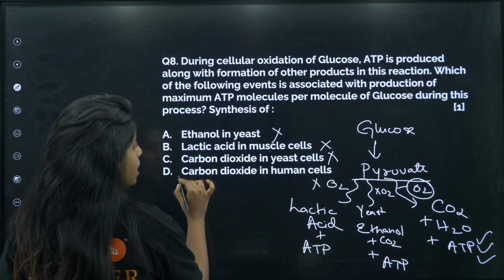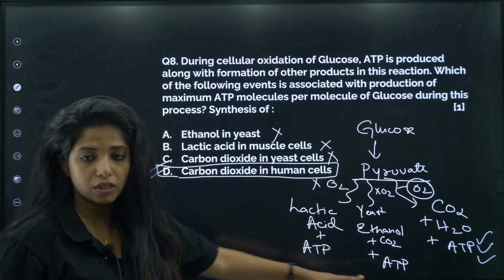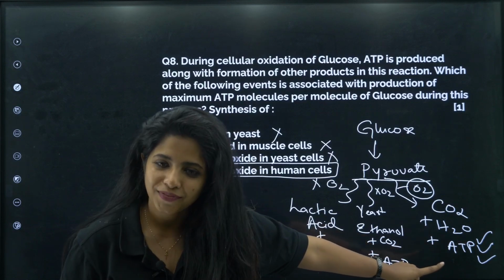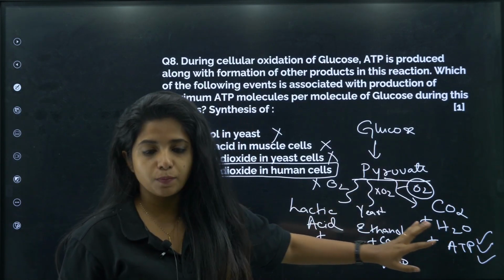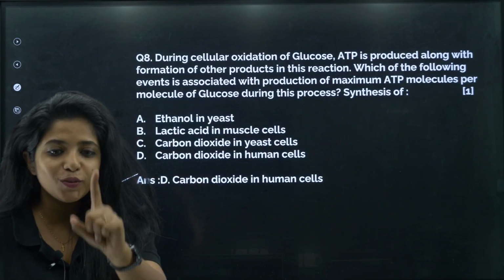ATP is not much produced, but carbon dioxide in the case of human cells, my dear children, when this is produced, that means along with it, lots and lots of ATP is also going to get produced. Fine, and this is known as aerobic respiration. What do you call it? Aerobic respiration. So your answer becomes D. I hope you got the 1 mark.